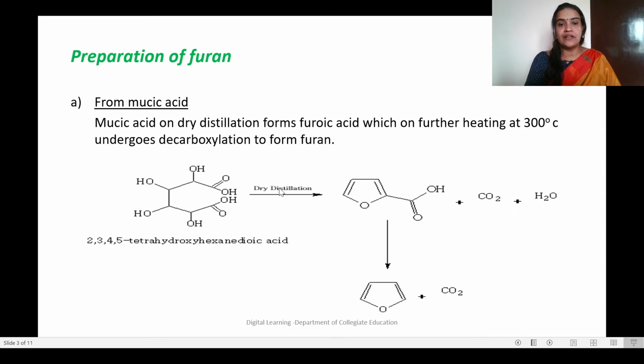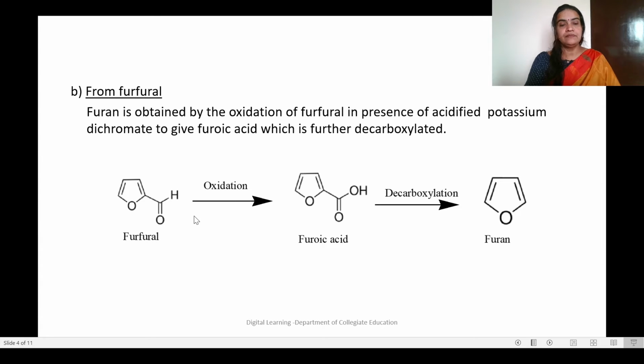This acid on dry distillation gives us furoic acid. This is called furoic acid. At the second position we have a carboxyl group. On heating, it will undergo decarboxylation to form furan. This is furan. So this is one method of preparation of furan from mucic acid.